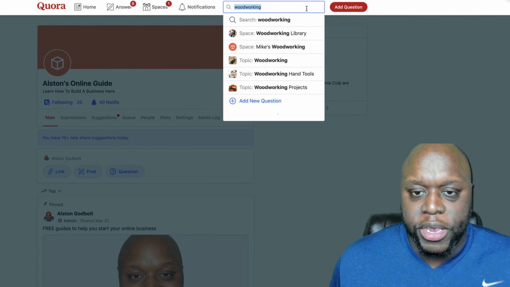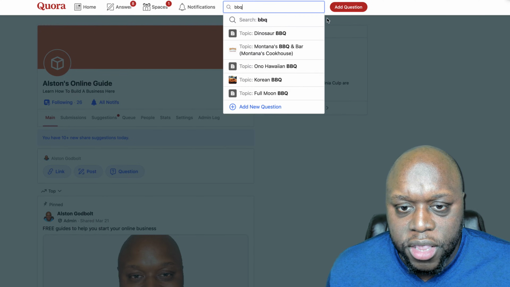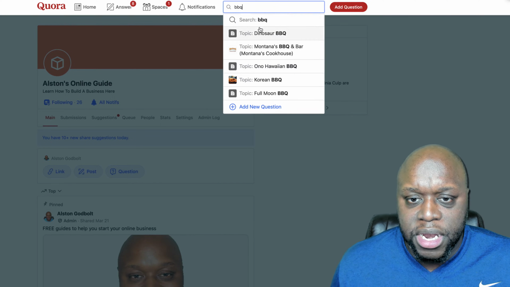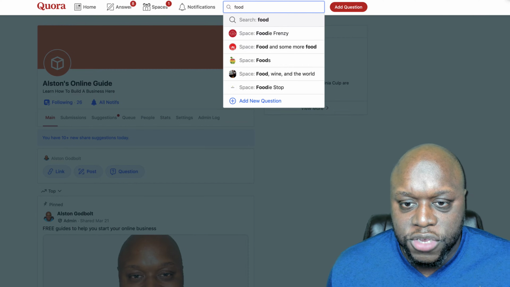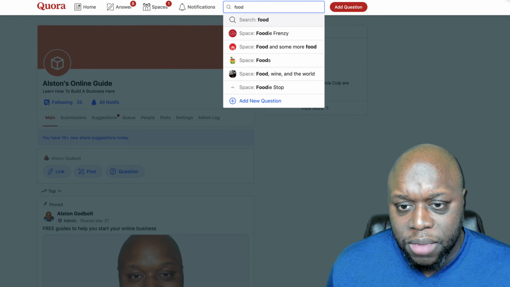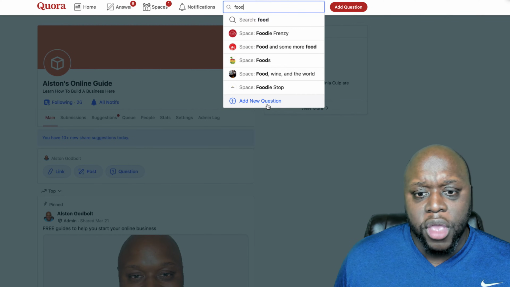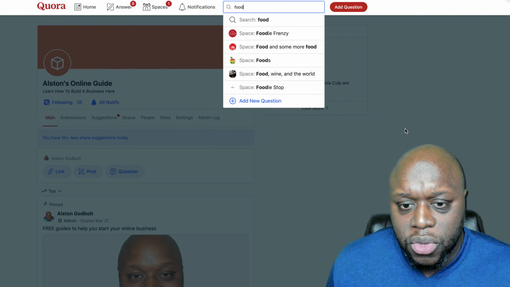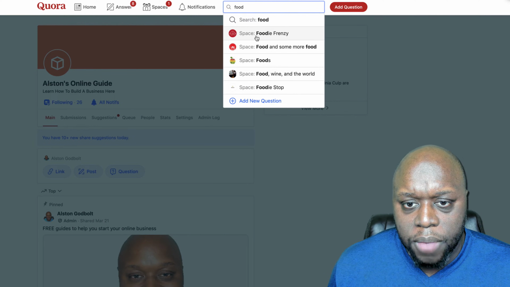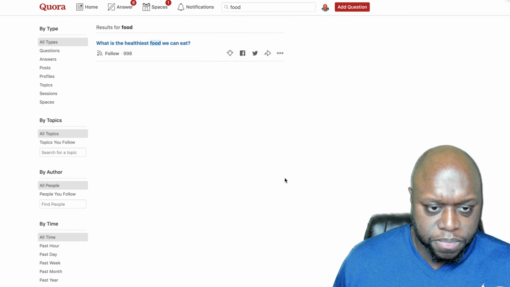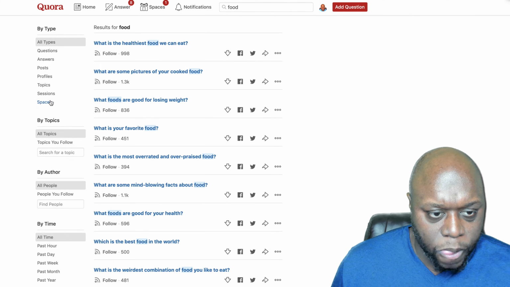Let's see if there's a space that works for that. I'm going to type in BBQ. Okay, there's a topic, but maybe that's not a good one. Maybe we should back up and type food. Okay, there's a Food Frenzy space, food, and some more foods. There's a number of different spaces that we can look into and possibly start making some money. So let's hit enter and see what happens. We're going to search food and sort by spaces.